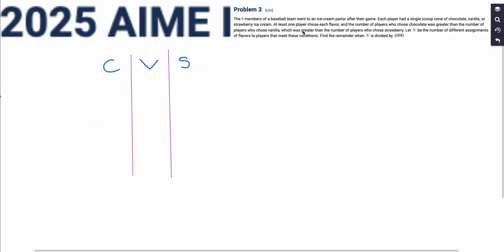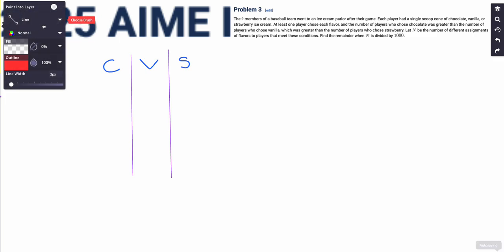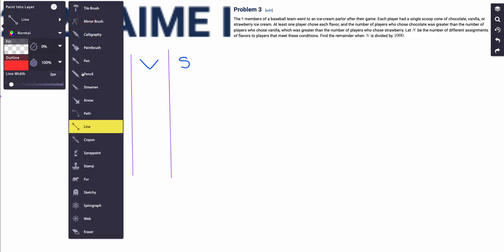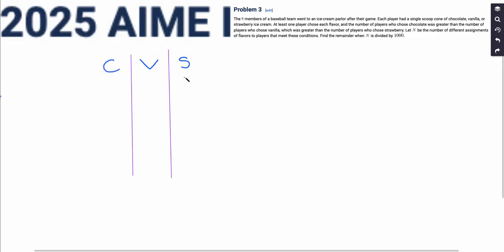First, we know that at least one player chose each flavor. So let's consider the case where only one player chose strawberry. Well, if only one player chose strawberry, then the number of players who chose vanilla must be greater than that, so we must have at least two.